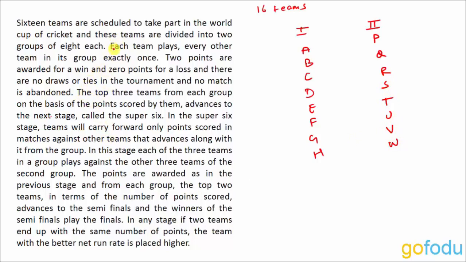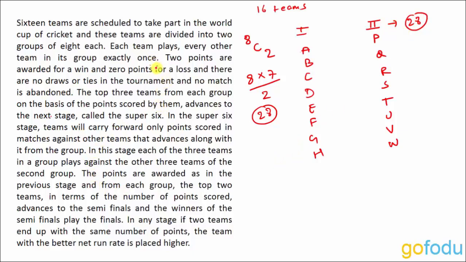So the next point says that each team plays every other team in its group exactly once. That means A will be playing against all the other teams in group 1. Similarly, B will also play all the other teams in group 1. So basically, how many matches are there in group 1? 8 teams are there and they are playing against each other. So we have 8C2. 8C2 is nothing but 8 into 7 by 2, which is 28. So in one group 28 matches are taking place, and similarly in group 2 also 28 matches will take place.